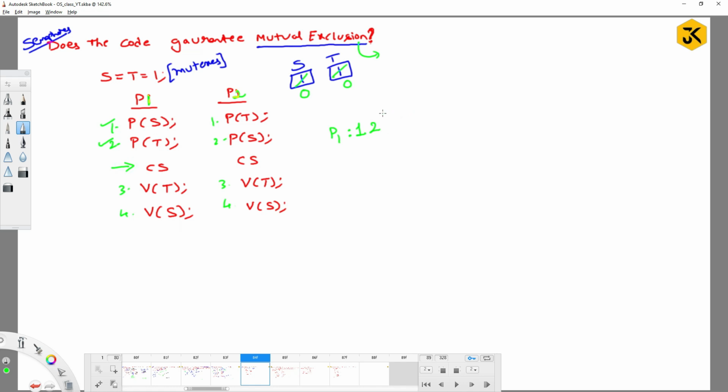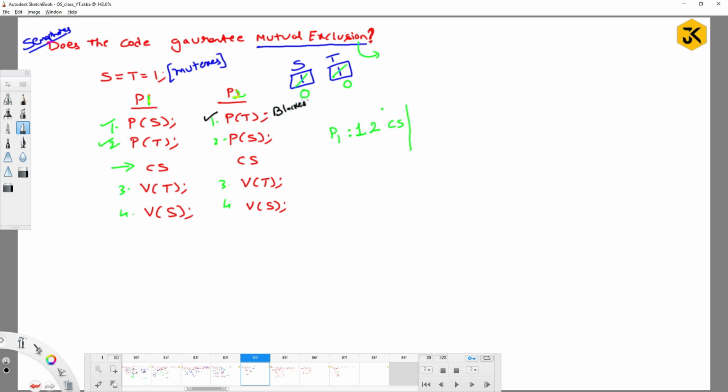Now suppose the critical section is entered and P1 is preempted here. Can P2 execute or not? It will perform P of t. If it performs P of t, what is the value? -1. Is -1 less than 0? Yes. So it will go into the blocked state.